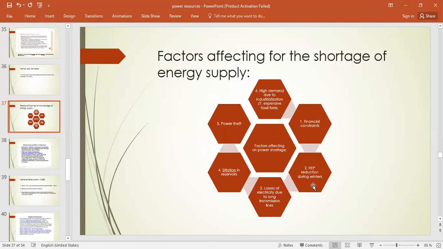Okay. Number two is HEP reduction during winters. We all know that during winters, due to harsh climatic conditions, the flow of water gets reduced in rivers, right? So due to that, HEP cannot be produced to its full potential, right, beta? Third is the losses of electricity due to long transmission lines.